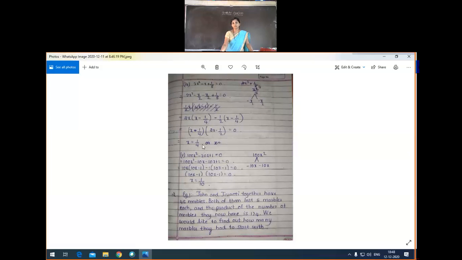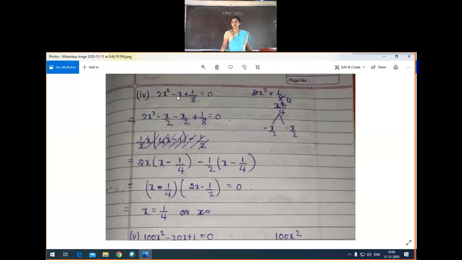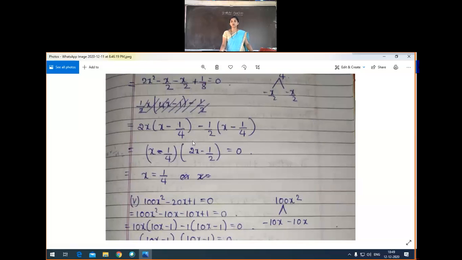X is equal to 1 by 4 and x is equal to 1 by 4. Yes, same roots we got for the fourth and fifth question now. Here she worked in a different way, but what we did yesterday actually, 2x square minus x plus 1 by 8 is equal to 0. For the whole equation we multiplied by 8, but the answer is the same, x is equal to 1 by 4.